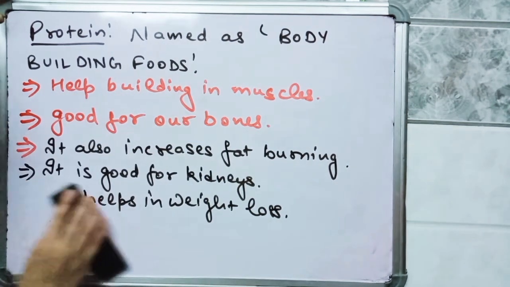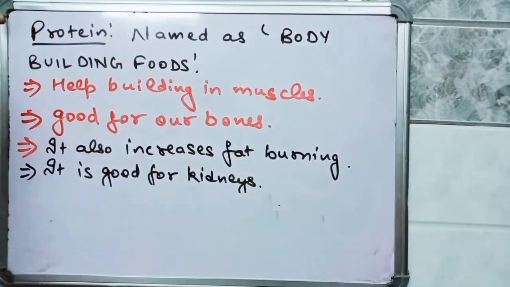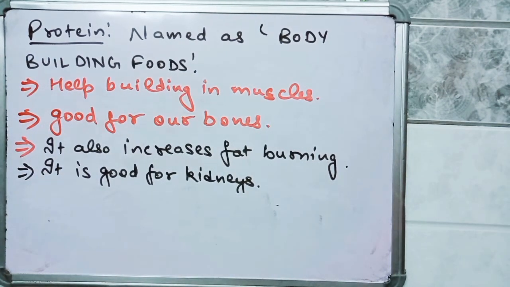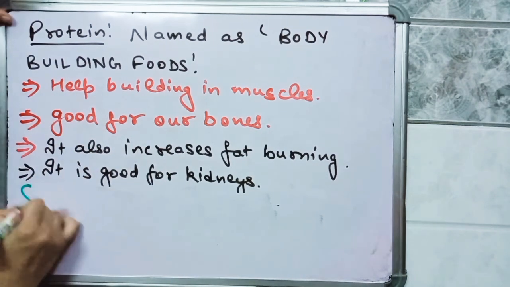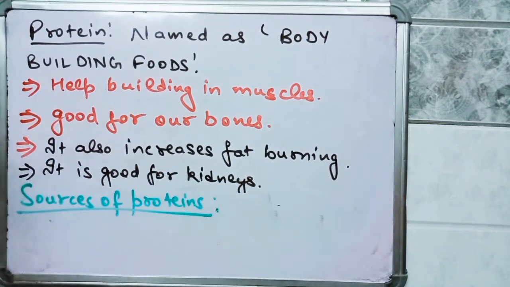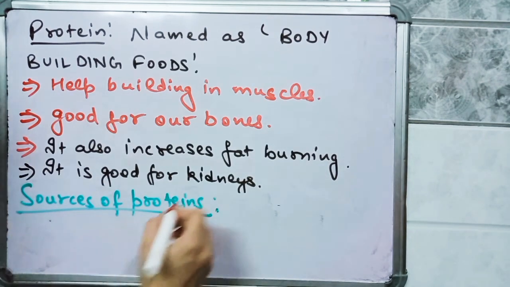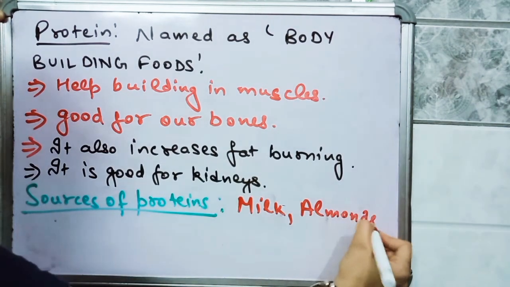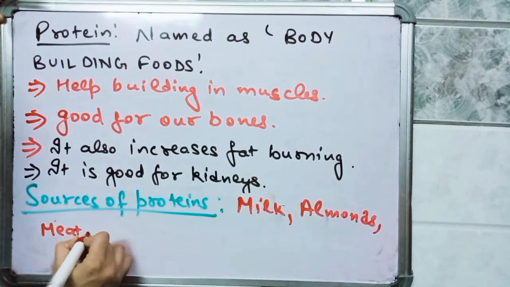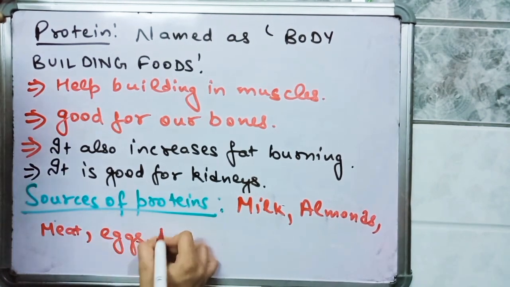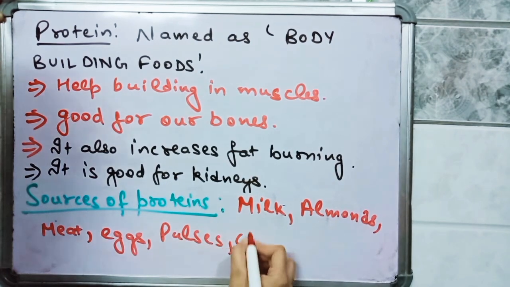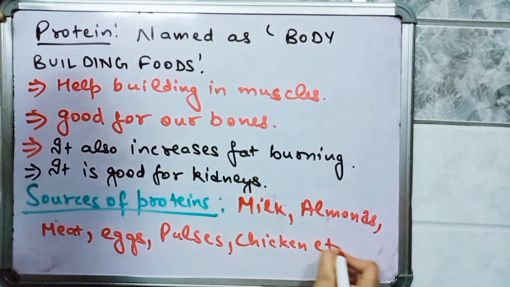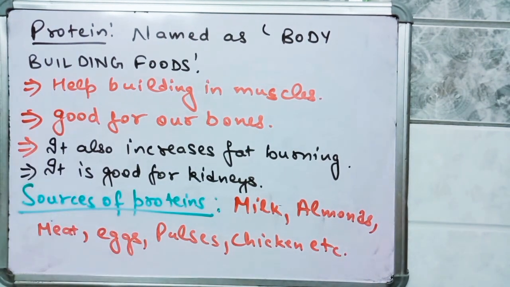So various sources of proteins are milk, almonds, meat, eggs, pulses, chicken, etc. So protein is present in these foods: milk, almonds, meats, eggs, pulses, chicken, etc.